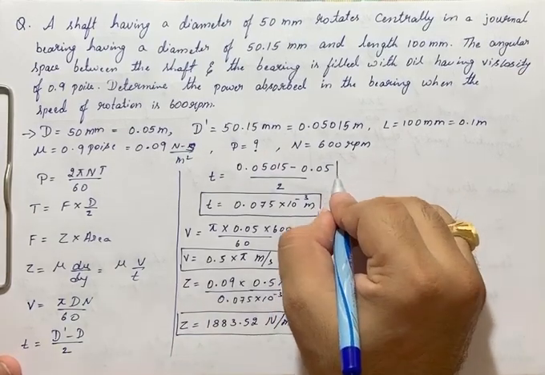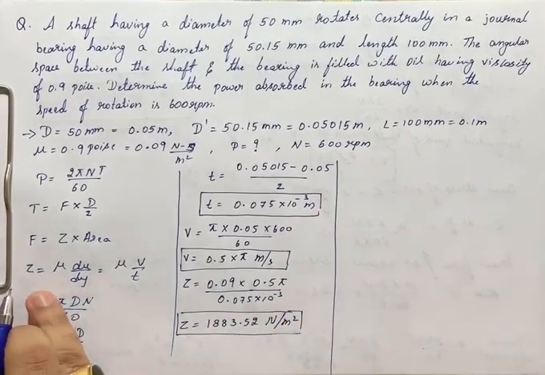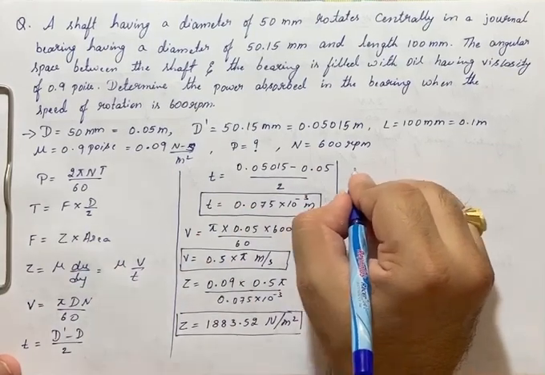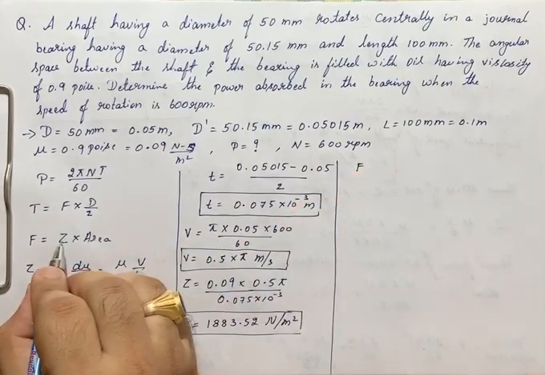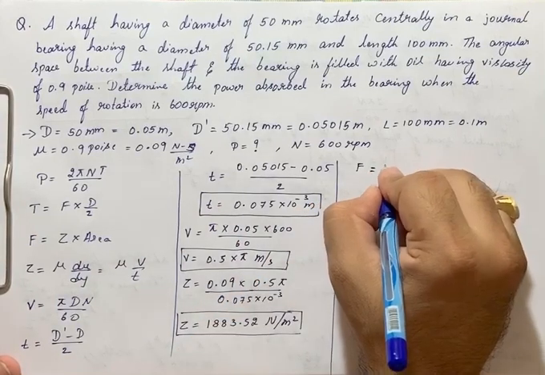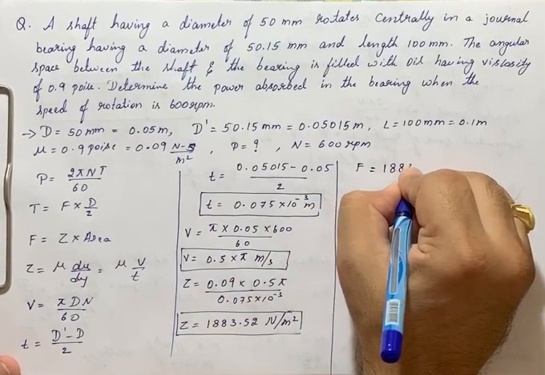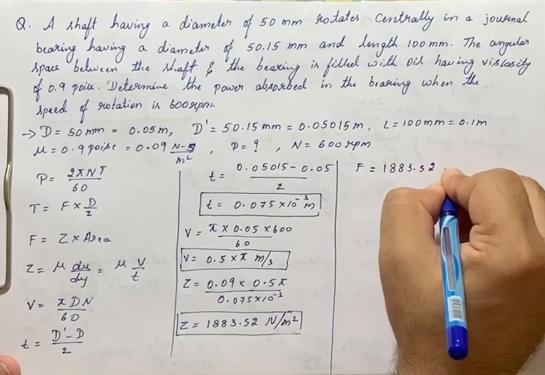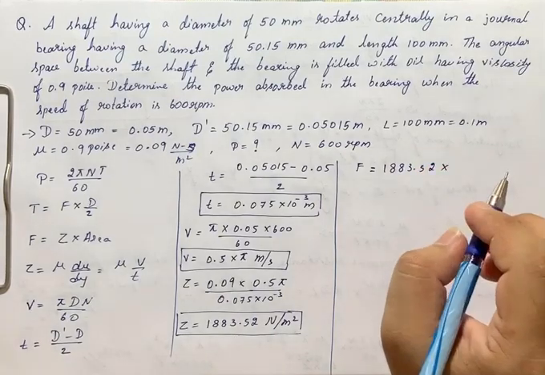After we got tau, we need to find out the force F. F is equal to tau into area. Tau is 1883.52 into area. Which area do I need to take?